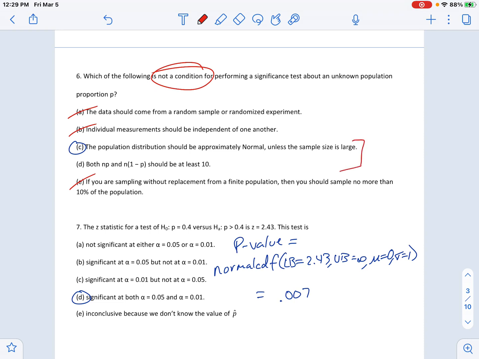And then between these two, well, we're talking about proportions. So the D is how you find normality for proportions. So that's not right. So the population should be approximately normal. That doesn't necessarily have to be the case, unless the sample size is large. That's talking about means. So this is not true. It is relatively true for means, not entirely necessarily, but not for proportions, for sure not. So C is wrong.